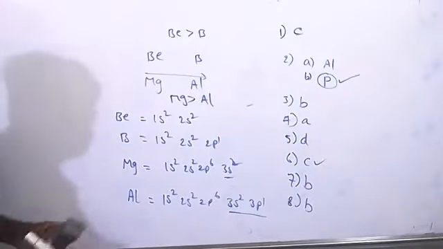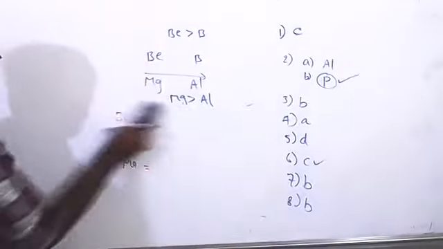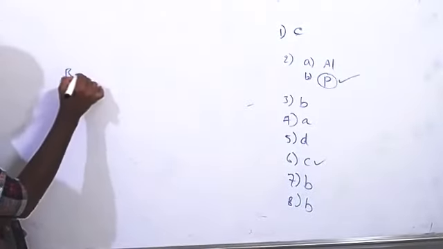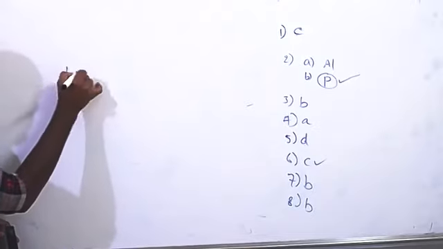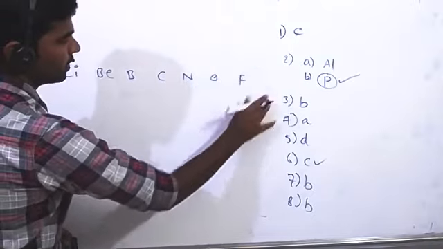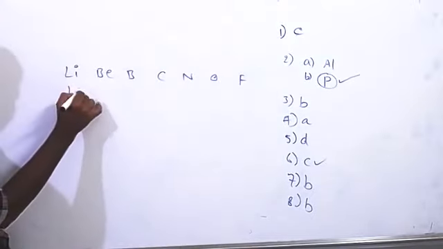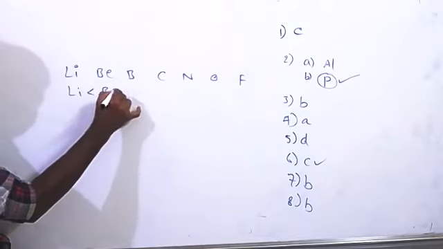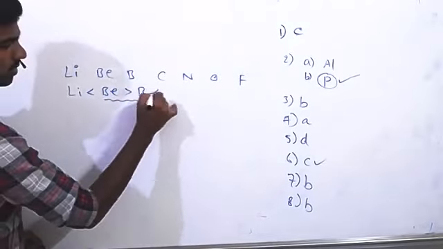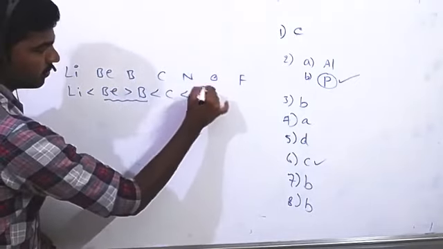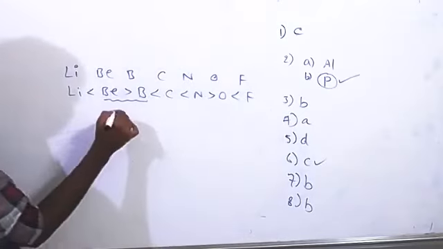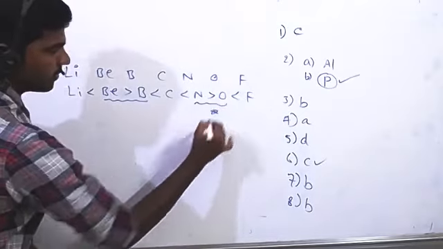So if we write the ionization enthalpies of the second period elements: lithium, beryllium, boron, carbon, nitrogen, oxygen, fluorine. From lithium to beryllium, ionization enthalpy increases. And here beryllium is higher than boron. Next, nitrogen is higher than oxygen, then fluorine. So we are observing exceptions here.